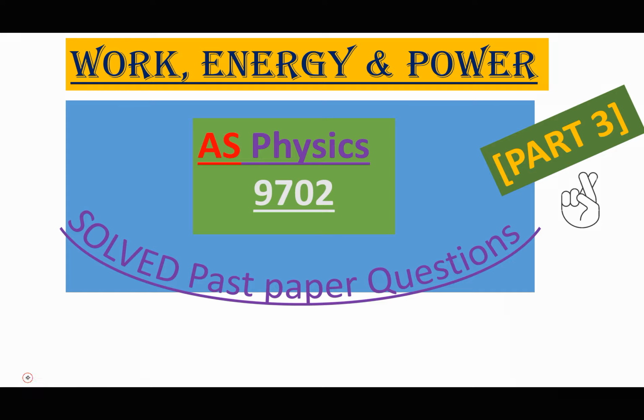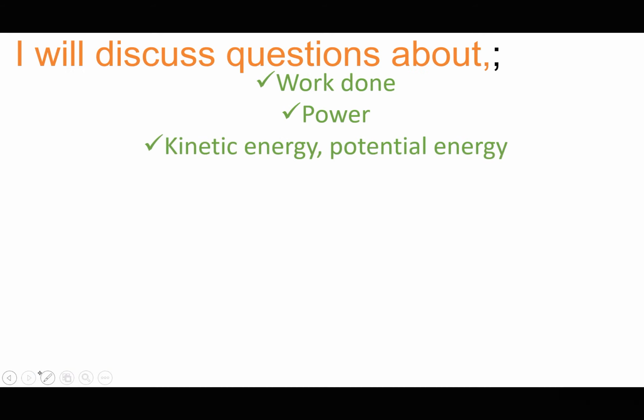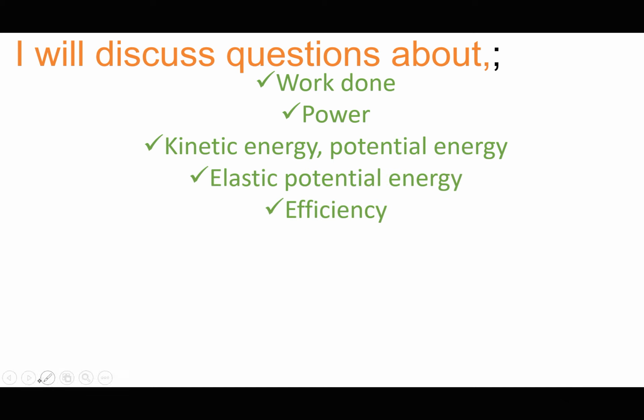Within these videos, you must have seen that we are dealing with questions relating to work done, power, kinetic energy, potential energy, and many times elastic potential energy, efficiency, and a lot more. Next will be force, density, and pressure.